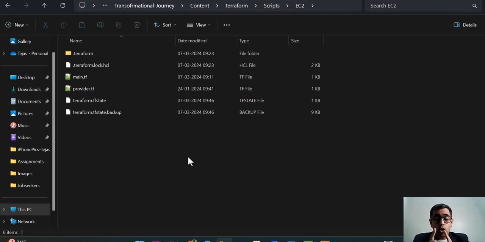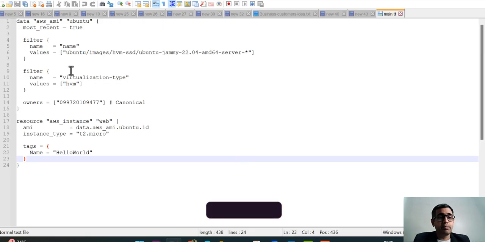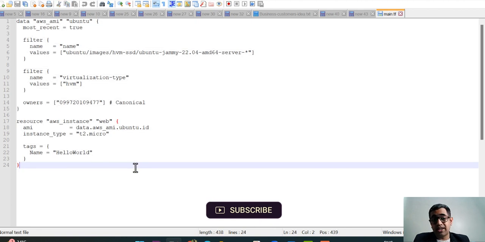Alright guys, now if you see, I'm already inside the scripts of the EC2. I've gone ahead and created a script, and this is the script. It is a very simple script. This is just what is required to create an EC2 instance from an Ubuntu operating system.